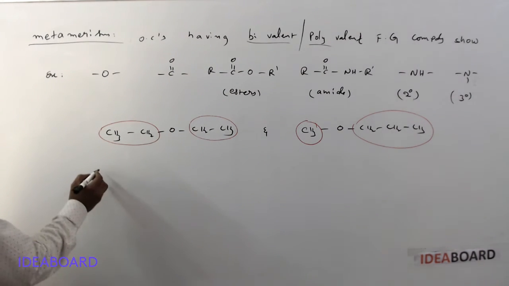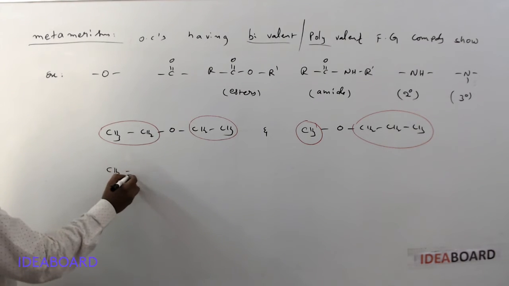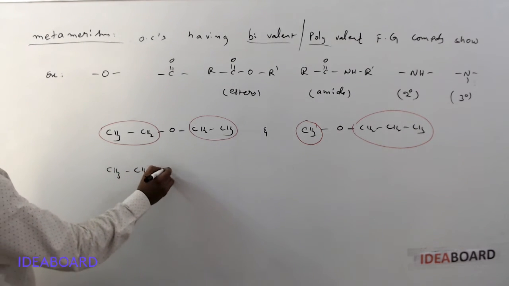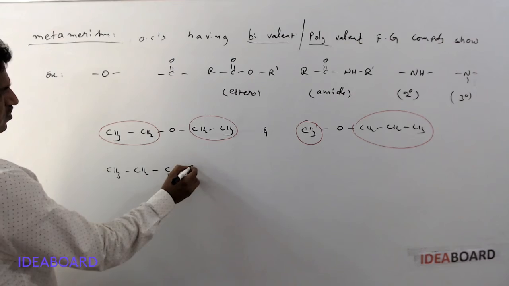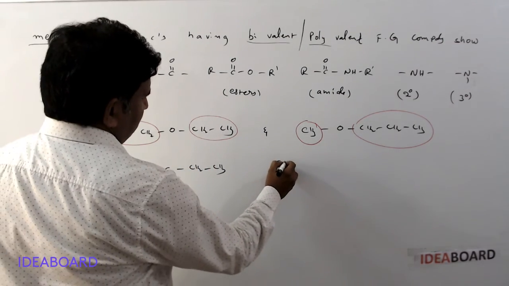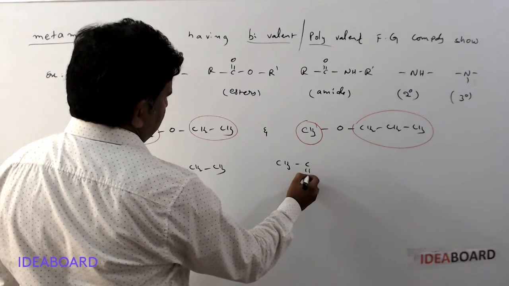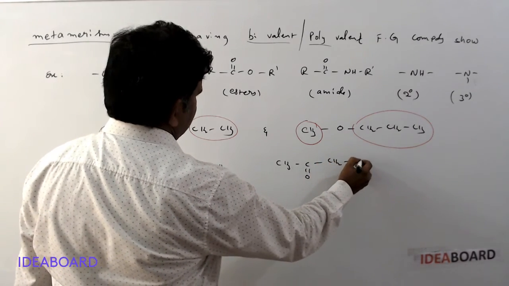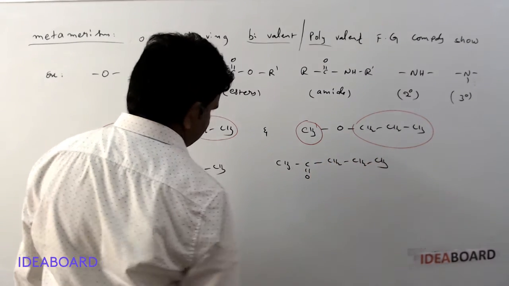Okay. And here, a very important example: CH3, CH2, C double bond O, CH2, CH3. And here, CH3, C double bond O, CH2, CH2, CH3.